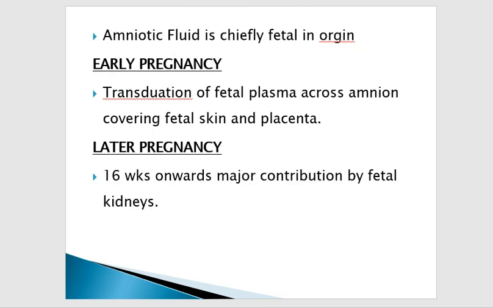Now, how is amniotic fluid produced? In early pregnancy, it is a transportation of fetal plasma across the amnion, covering the fetal skin and the placenta. And in late pregnancy, it is the fetal kidneys which are producing the urine. It is actually urine after 16 weeks of pregnancy.